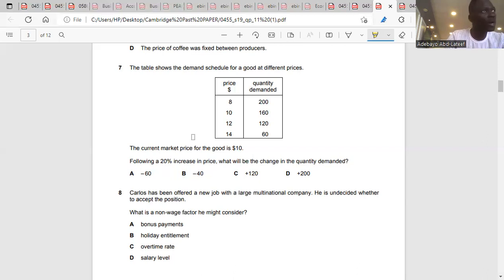20%, that's 120 over 100. 120 divided by 100 is what? 1.2. Yes. 1.2 times 10 is what? 12. That's the new price. So if it is 12...